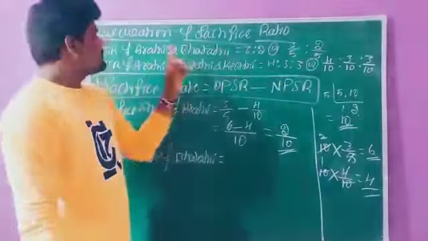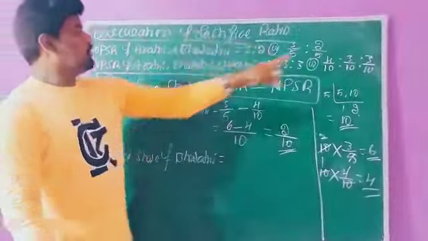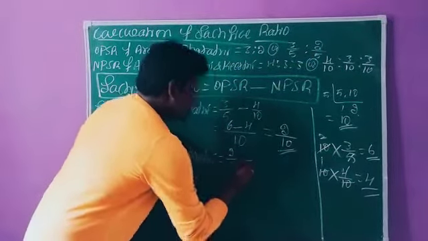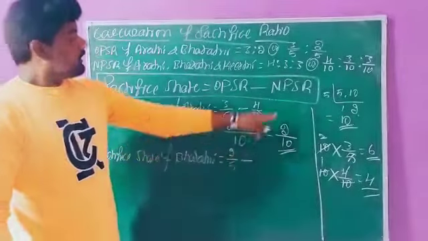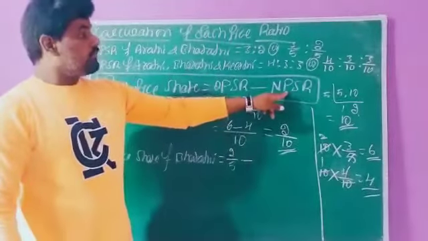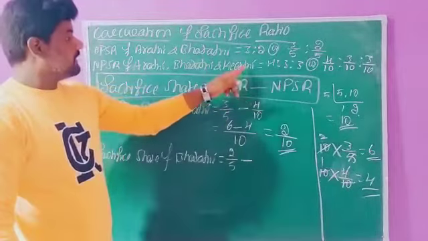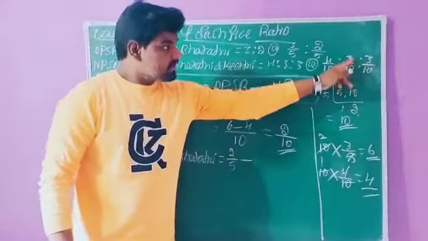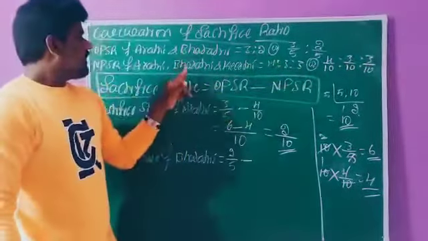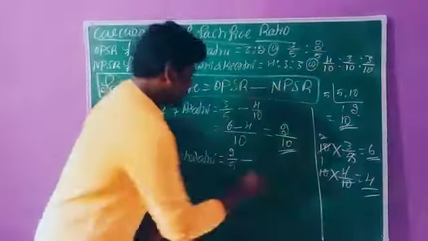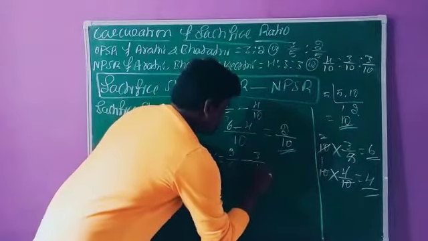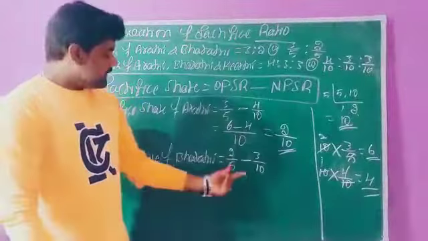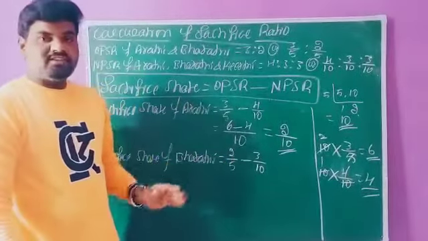This is the old profit sharing ratio. 2 by 5 minus the new profit sharing ratio. After the admission of the new partner Kirti, the ratios are 4:3:3. So 3 by 10 is the new share of Bharati. Now we have recorded both values, the old share as well as the new share.